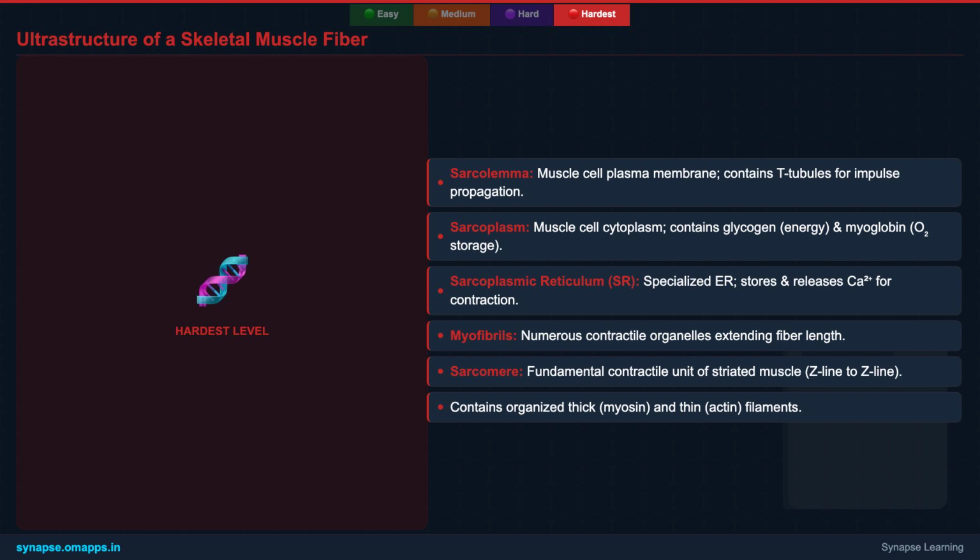Within the sarcoplasm, numerous myofibrils run the entire length of the fiber. These are the actual contractile elements, composed of repeating units called sarcomeres, which are the fundamental functional units of striated muscle, defined by their Z-lines and the precise arrangement of thick and thin filaments.